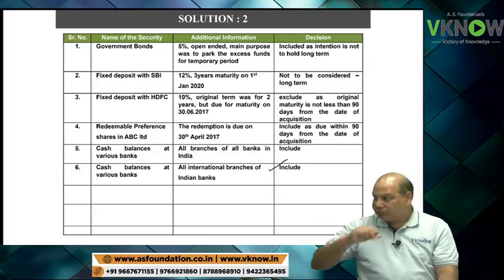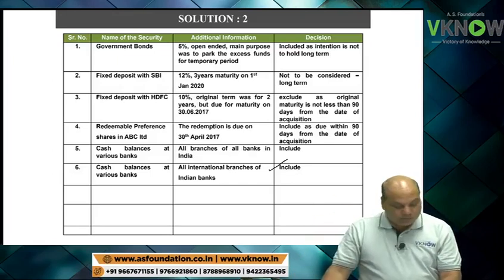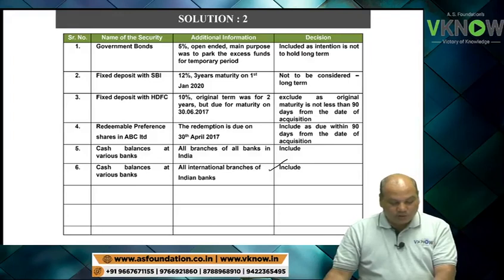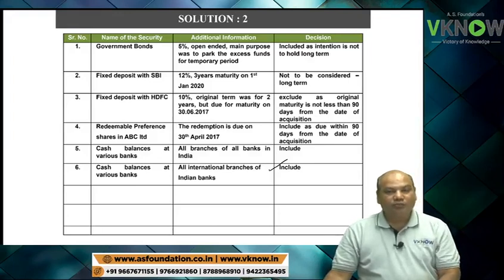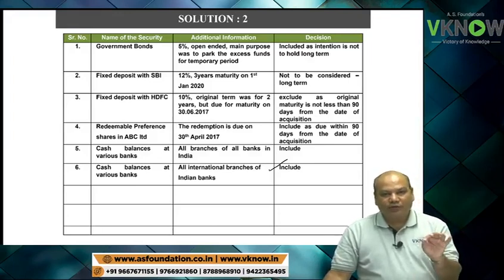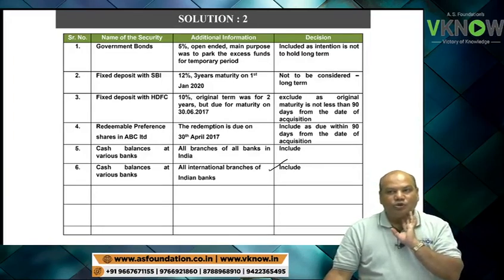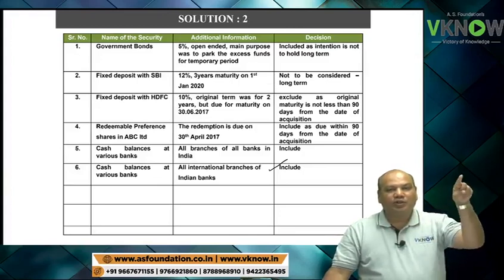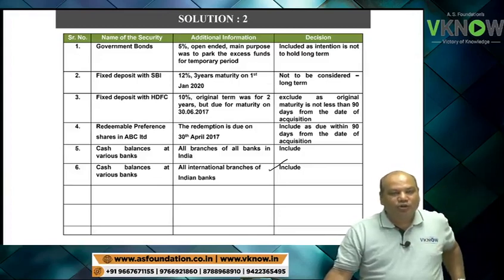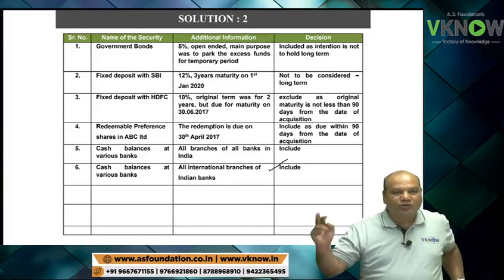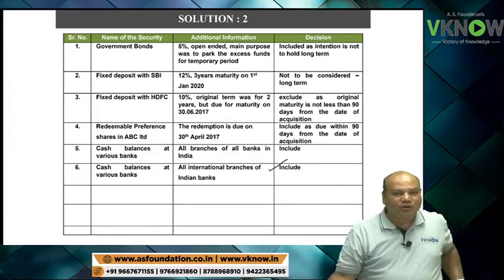Point number 7, please try point number 7, everybody. Cash balance at various banks, then it says branches of foreign banks outside India. So you have a balance in a foreign branch of a foreign bank, suppose with Citibank in USA or HSBC Bank in USA.